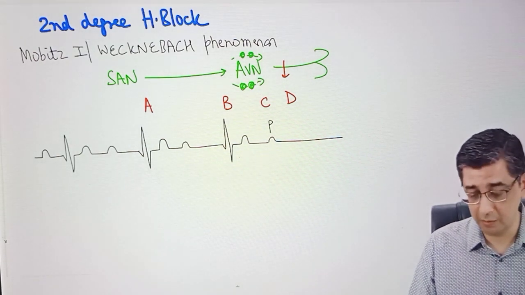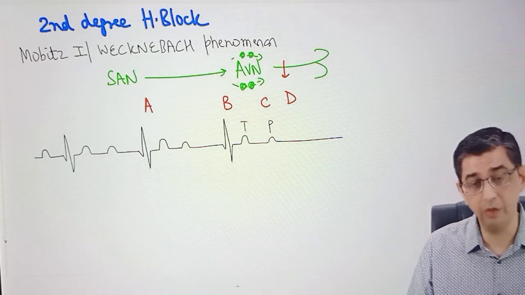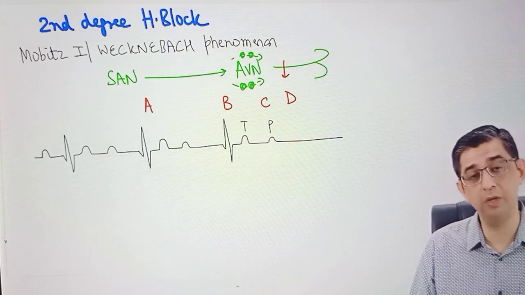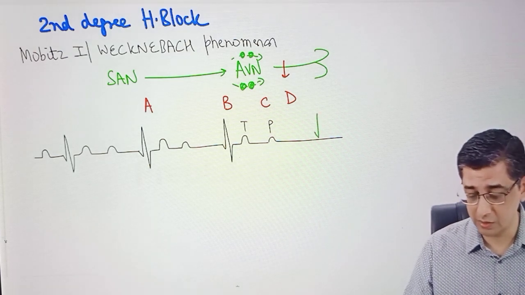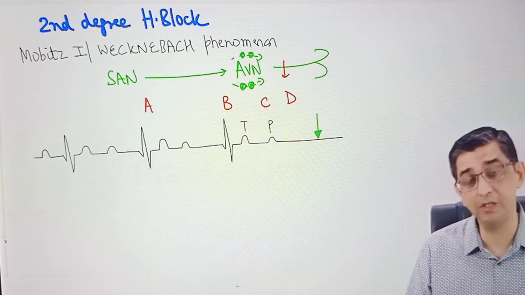You definitely can differentiate between the T wave and the P wave based on the height criteria. I've explained to you that the height of the T wave in the limb leads is 5 mm, in P wave it is 2.5 millimeters, so with the height you can differentiate. But now just putting a vertical arrow here to say that this is the site where I expected the QRS complex to be present, but it is sadly not present.